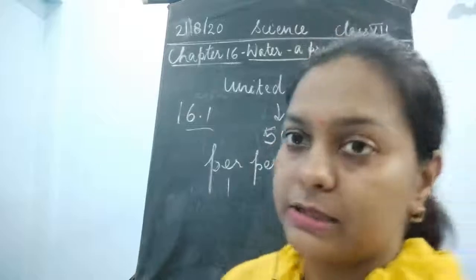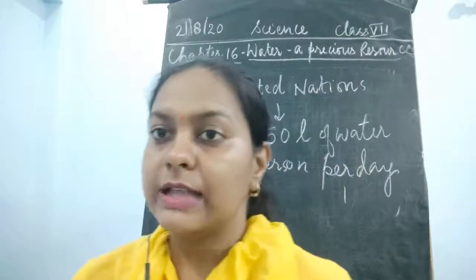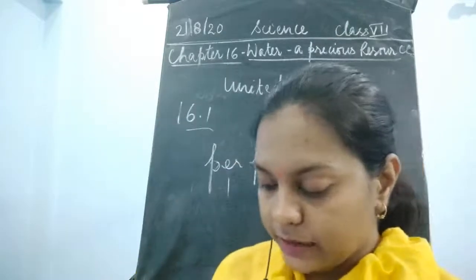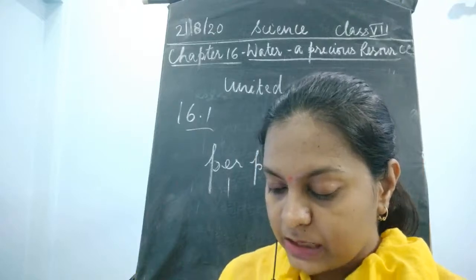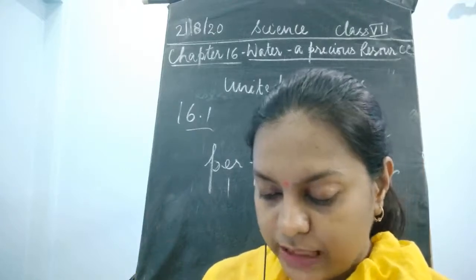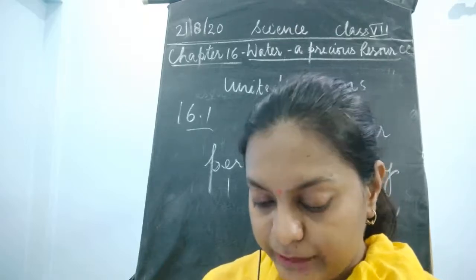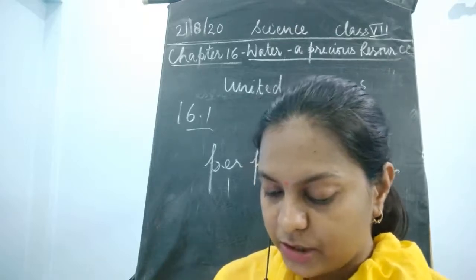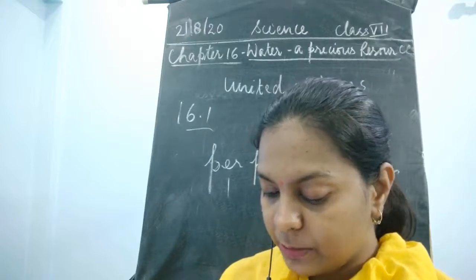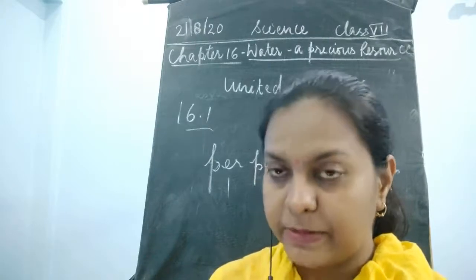I'll just discuss this once. This activity says, collect the clippings from newspapers and magazines on news items, articles and pictures related to the water shortage. Paste them in your scrapbook and share it with your friends. List some of the problems faced by the people and discuss them in the class.